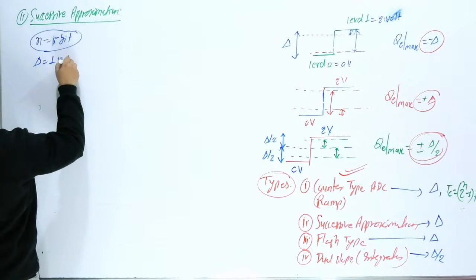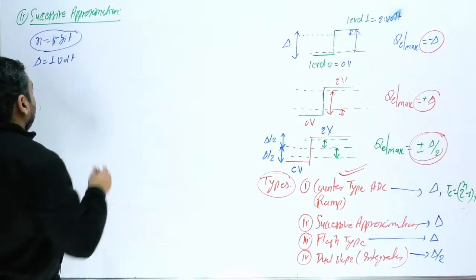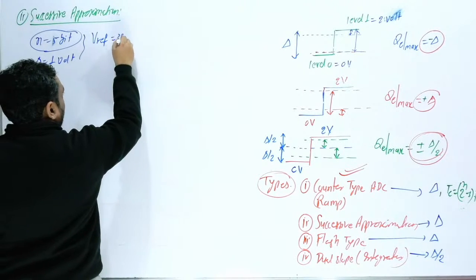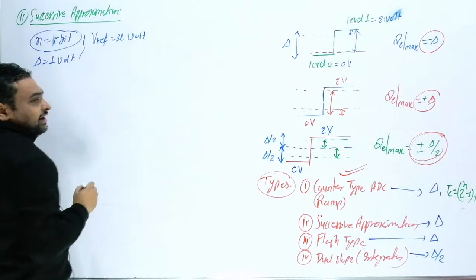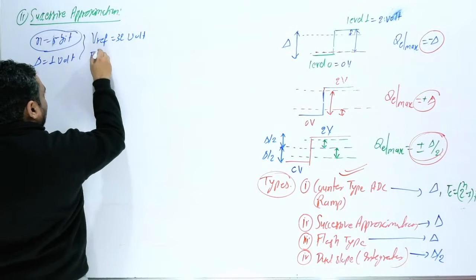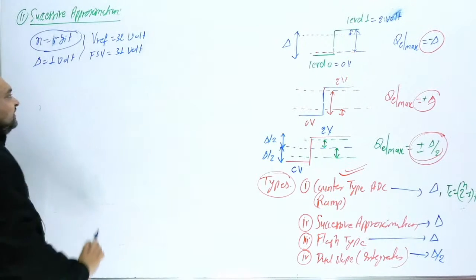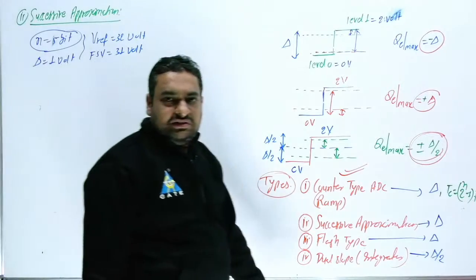So what is V reference here? V reference will be 32 volt. And what is FSV? FSV, the full scale, will be 31 volt. Okay, so you will get this now.